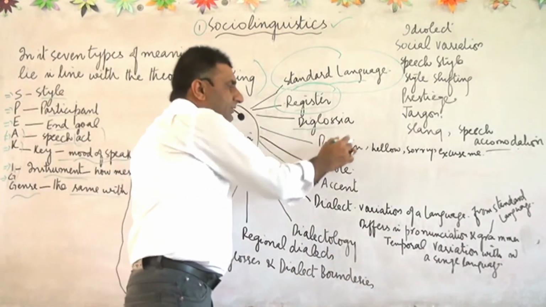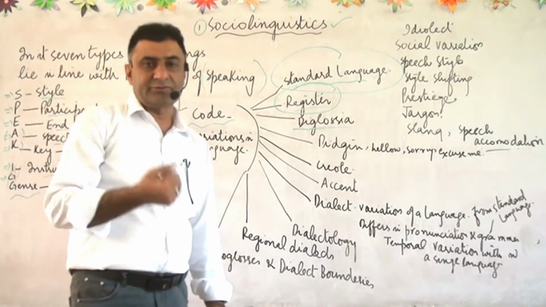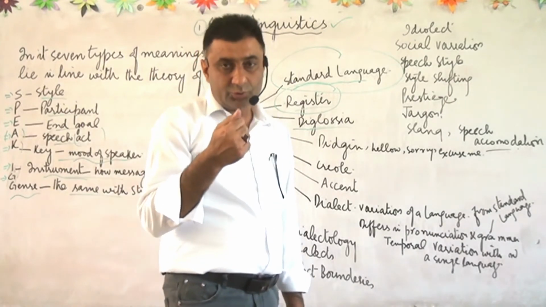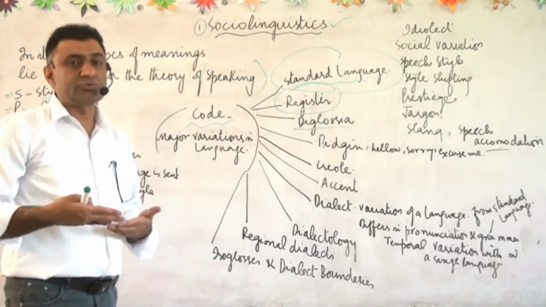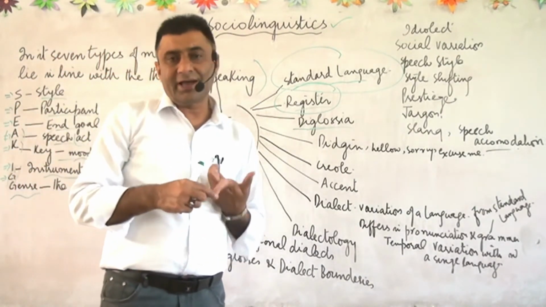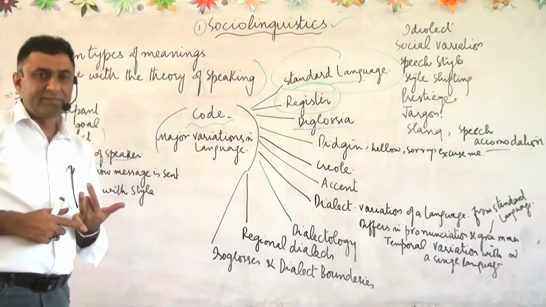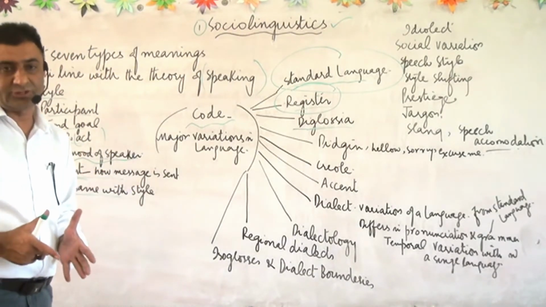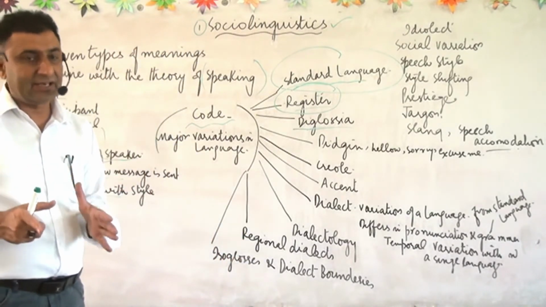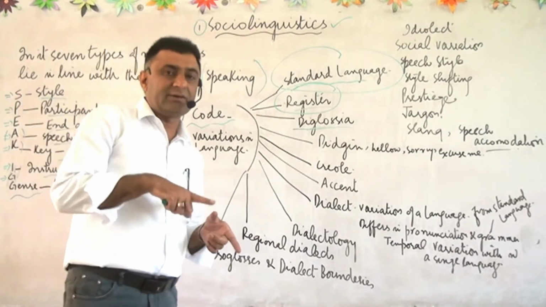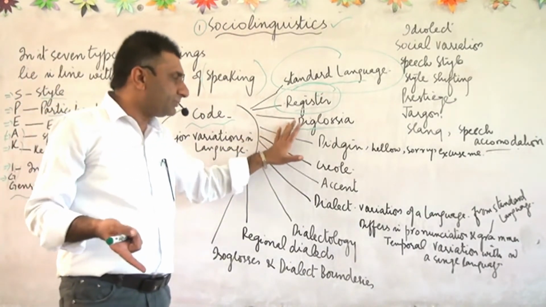Then there is diglossia. Di means two, glossia means languages. Suppose there is a society in which there are two languages, and then how do they handle these languages? They decide that they are going to use one language for official purposes, for educational purposes, for religious purposes. That becomes the official language of that society. And then there is another language still existing, and they decide that the other language will be used for everyday purposes, for common day-to-day life. This is called diglossia, meaning there are two languages.